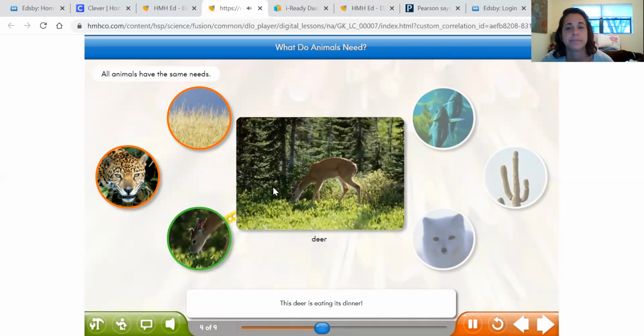This deer is eating its dinner. It lives in a forest with lots of fresh grass to eat, air to breathe, and streams to drink from. When it needs to find shelter, it can go under the trees.